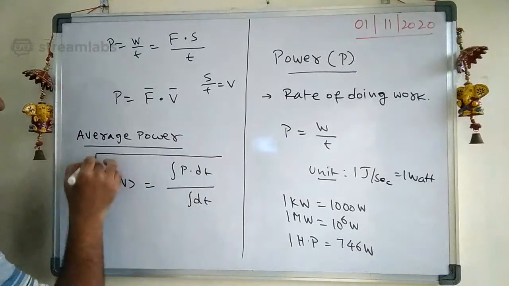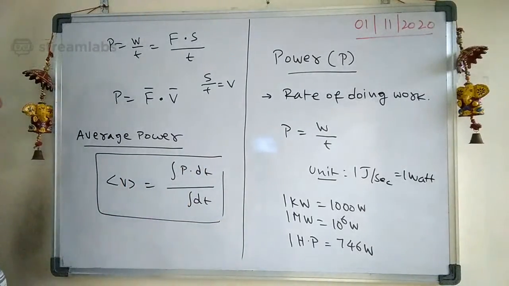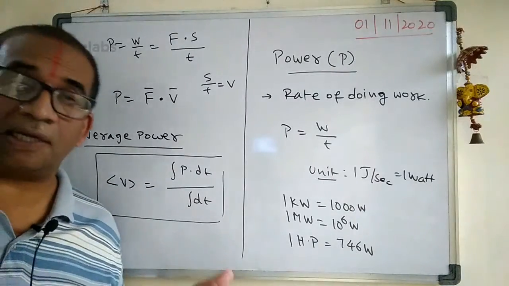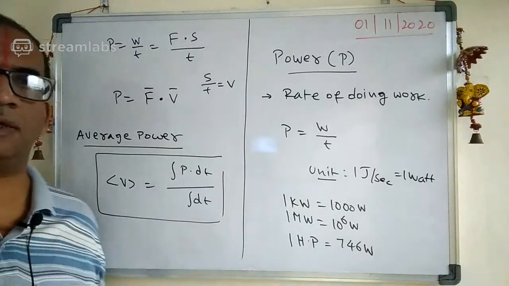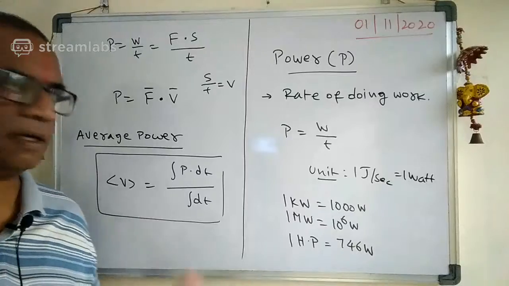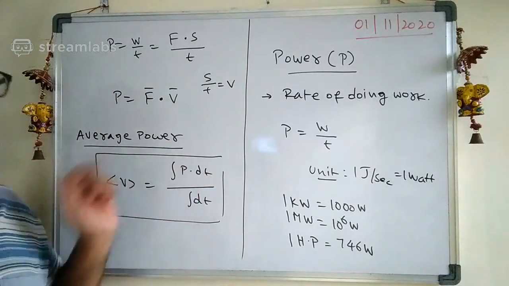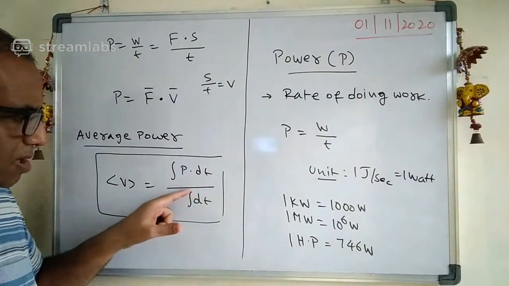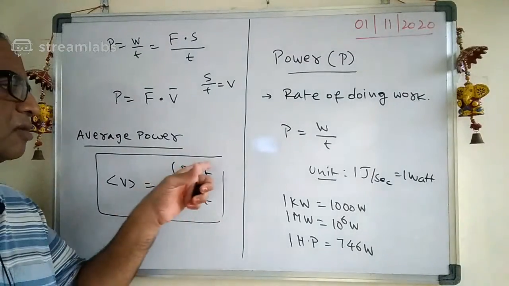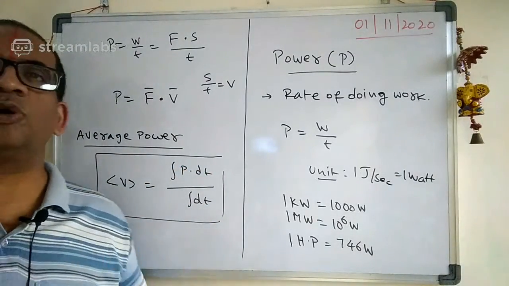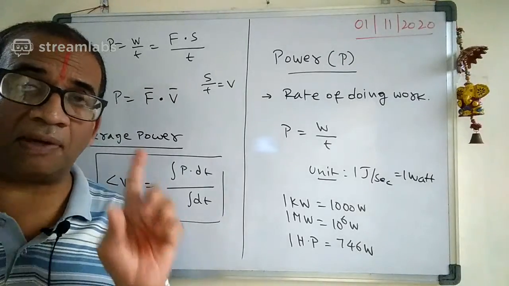What is the average power here? The average power is integral P dt by integral dt. Power into time gives work done, so this is the total work done, and this one is the total time. The total work done by total time is known as average power. Please remember, power is different from average power.